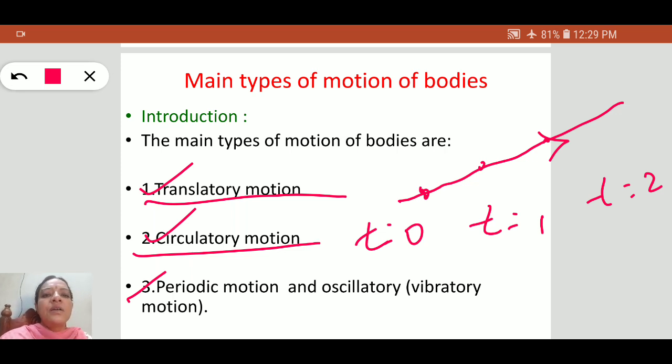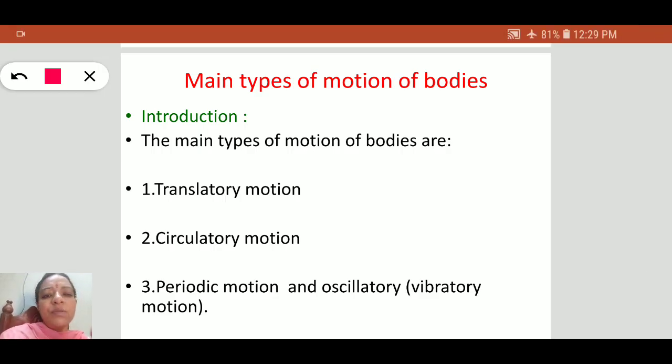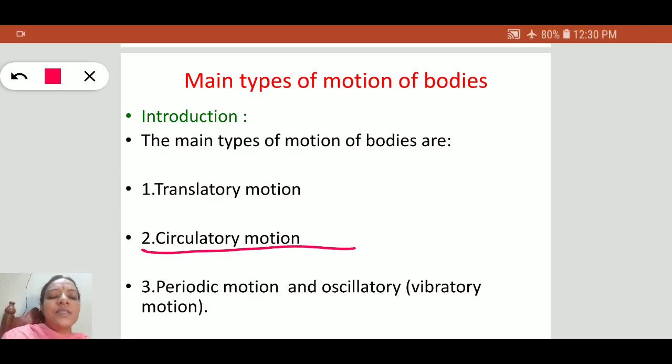Coming to circulatory motion, if a body rotates about a fixed axis, that is known as circulatory motion. The axis is known as the rotatory axis. Examples are the motion of all the planets and the motion of a fan. There are so many examples in our daily life for circulatory motion.